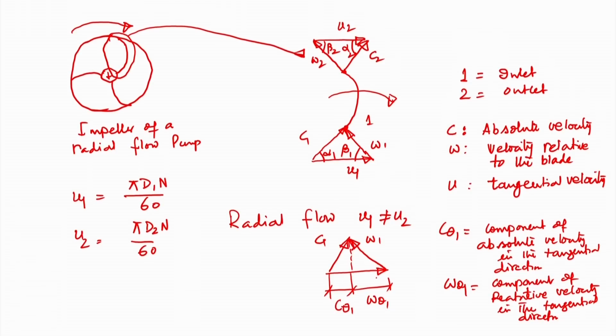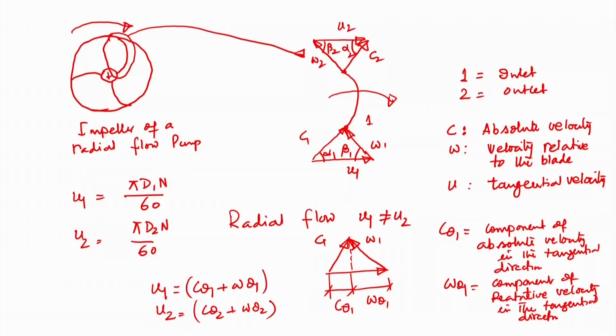From this inlet velocity triangle, we can see that the tangential velocity at the inlet, U1, is the summation of C theta 1 plus W theta 1, that is, the component of absolute velocity in the tangential direction plus the component of relative velocity in the tangential direction. Similarly, we can have U2 equal to C theta 2 plus W theta 2, which is the tangential velocity at the outlet. So, these are the inlet and outlet velocity triangles.